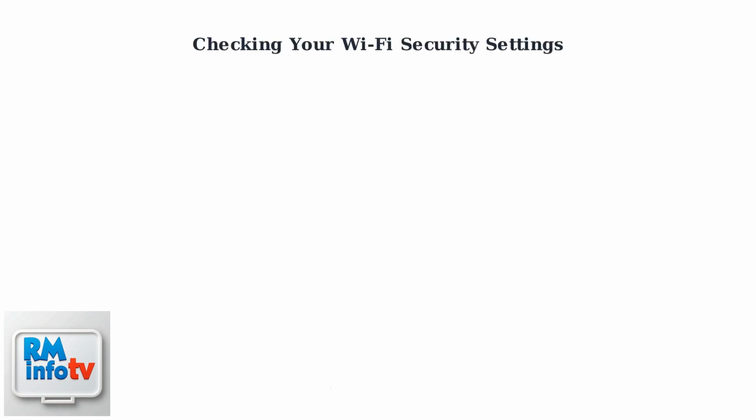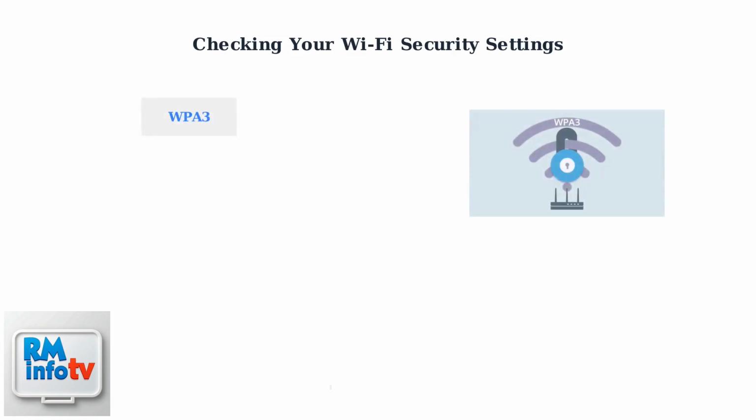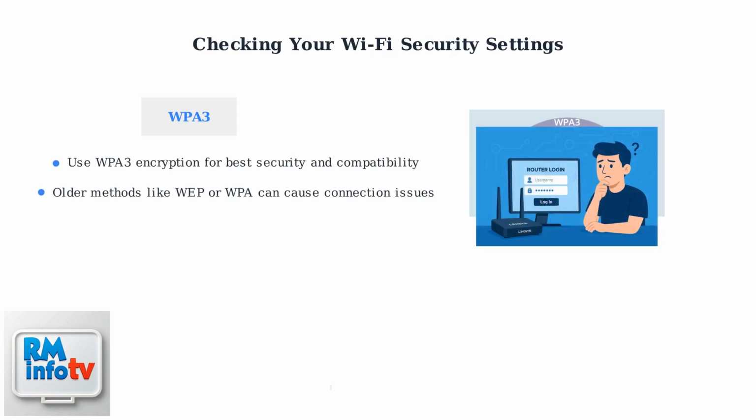Wi-Fi security settings play a crucial role in maintaining stable connections. Using outdated encryption methods can lead to compatibility issues and connection drops. For optimal security and compatibility, ensure your network uses WPA3 encryption. This is the latest standard that prevents unauthorized access and reduces connection problems. Older protocols like WEP or WPA are insecure and often incompatible with modern devices, causing frequent disconnections.